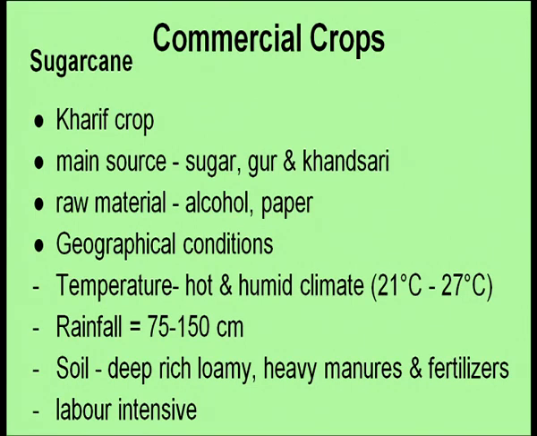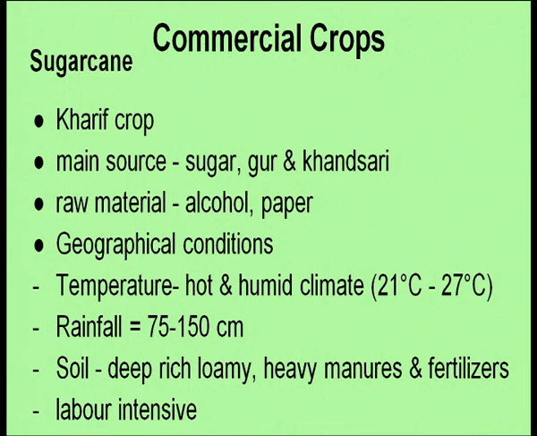Now, we will be switching over to commercial crops, as the name suggests, and we have discussed it earlier also. Commercial crops are grown on a large scale mainly for sale. One of the important commercial crops is sugarcane, and it is a kharif crop. We all like chewing sugarcane sticks, right? It's very sweet, and India has a large area devoted to sugarcane cultivation. Lots of different products are made out of sugarcane juice, and we all like sugar in the different foods that we have.